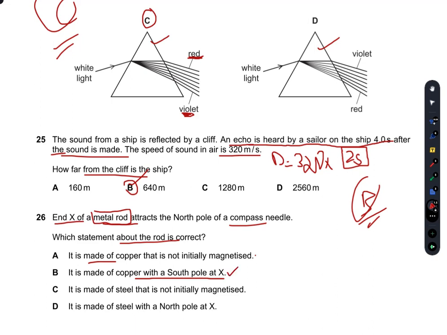It is made of steel that is not initially magnetized. So we have to reconsider our options. It is made of steel with the north pole at X. If it is a north pole, then it would not attract. So among B and C, one has to be the right option.